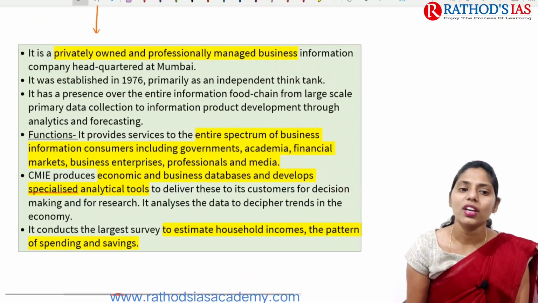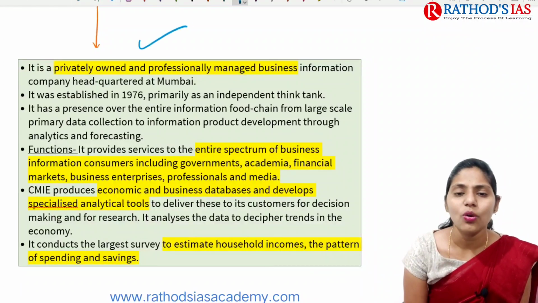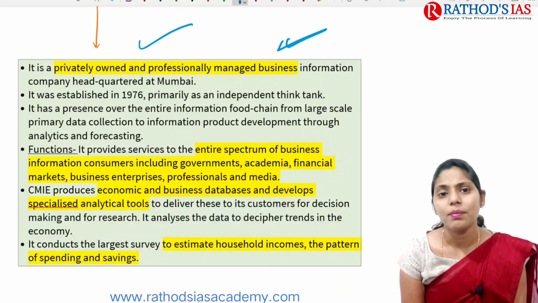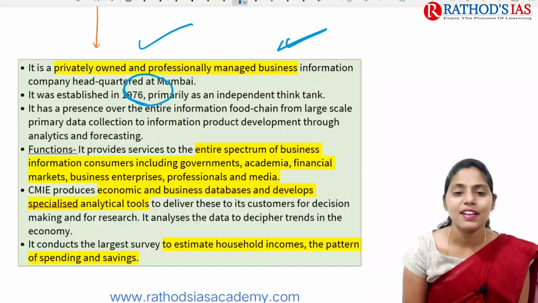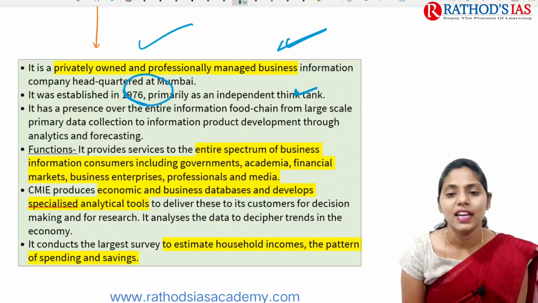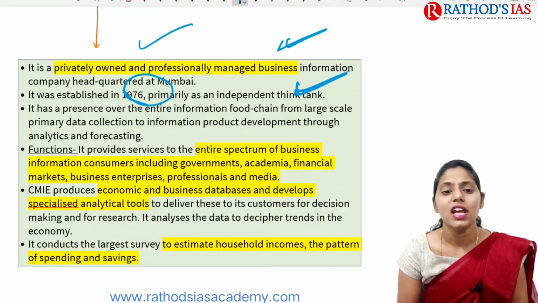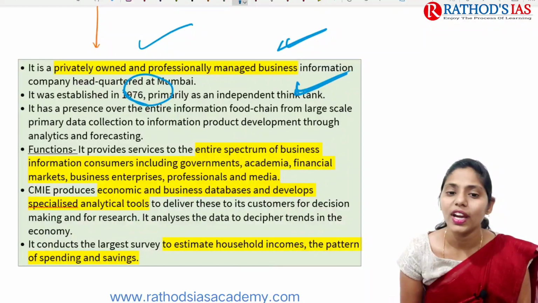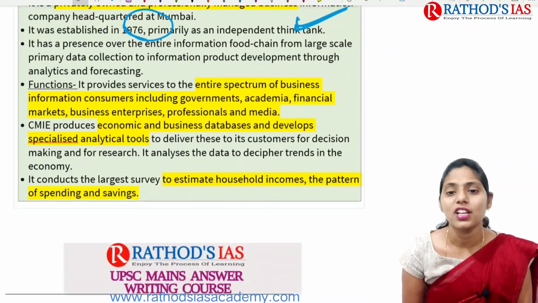If you are talking about some facts regarding the CMIE, it is a privately owned and professionally managed business information company, headquartered in Mumbai. It was established in 1976 primarily as an independent think tank. Actually, it has a presence over the entire information food chain, large scale primary data collection and information product development, etc.